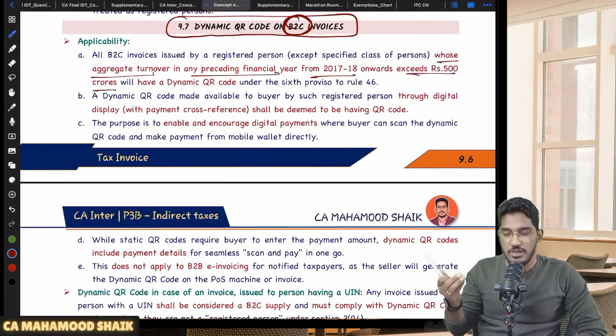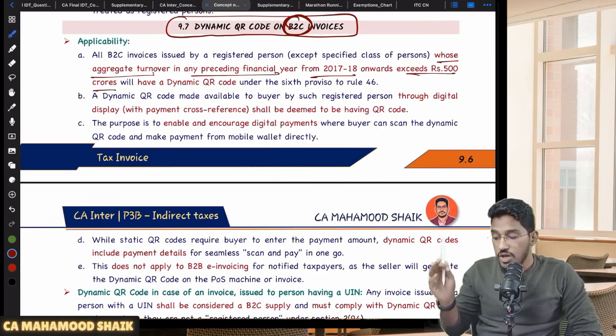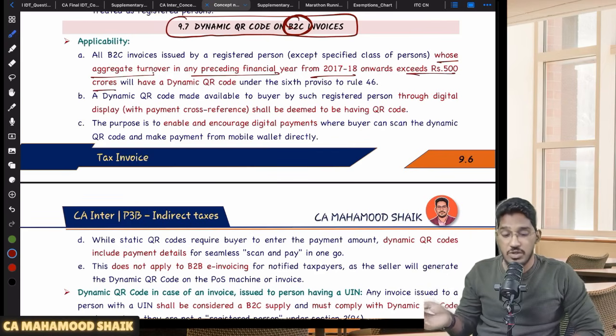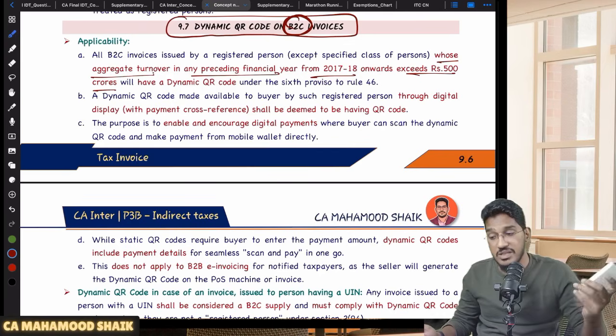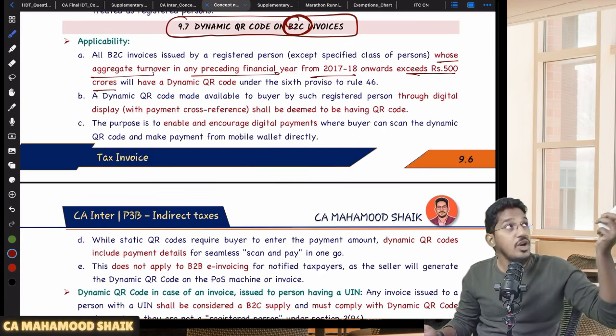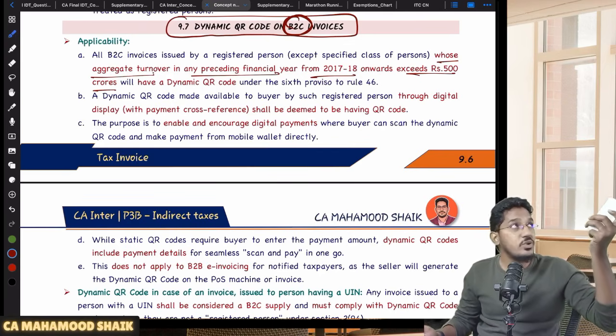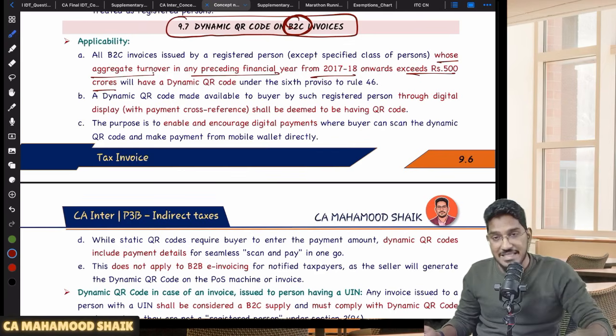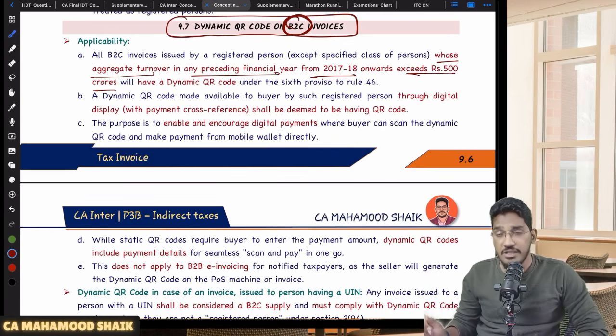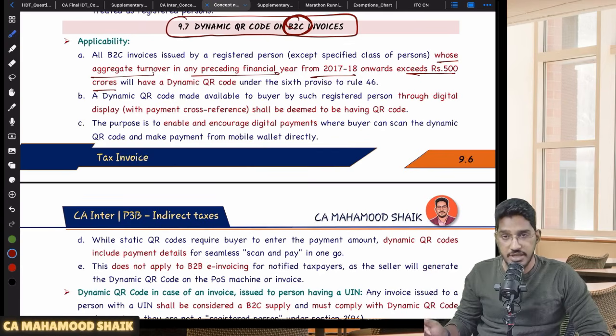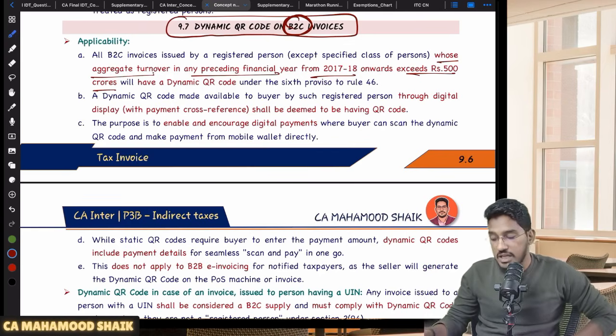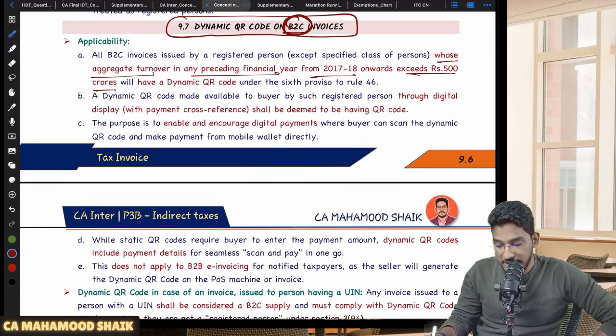For e-invoicing, it is the normal 5 crores. But for the dynamic QR code, only those suppliers whose aggregate turnover has exceeded 500 crores in any preceding financial year starting from 2017-18. So any supplier whose aggregate turnover has exceeded that 500 crore limit in any of the preceding financial years starting from 2017-18 is required to generate the dynamic QR code. And once again, this dynamic QR code is only for B2C supplies, not for B2B supplies.